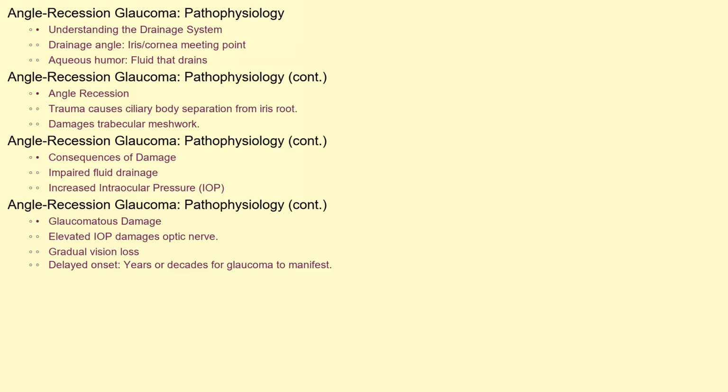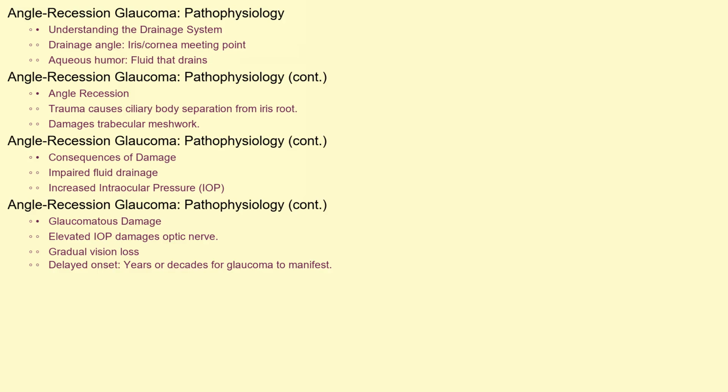Pathophysiology. To understand how angle-recession glaucoma develops, we need to look at the eye's drainage system. The drainage angle, located where the iris and cornea meet, is responsible for allowing fluid called aqueous humor to drain out of the eye. When trauma occurs, the ciliary body, which produces the aqueous humor, can separate from the iris root. This separation is called angle recession. This recession can damage the trabecular meshwork, the spongy tissue responsible for filtering the aqueous humor. Over time, this damage impairs the eye's ability to properly drain fluid. The buildup of fluid increases the intraocular pressure, IOP, inside the eye. Sustained elevated IOP damages the optic nerve, leading to the gradual loss of vision characteristic of glaucoma.